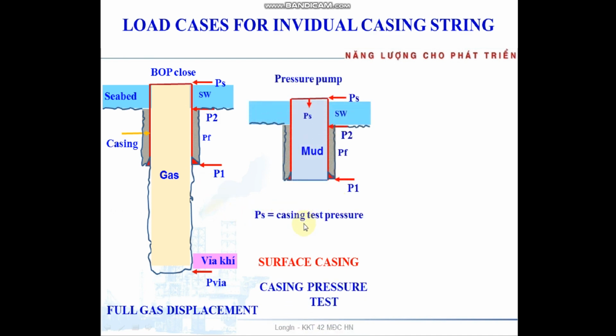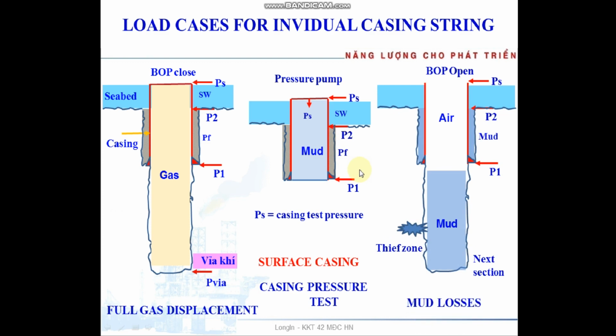For the casing pressure test, we apply the casing test pressure on the surface. Inside the casing is full of mud. Outside the casing we have seawater and pore pressure. We calculate 3 points. Why do we calculate 3? Because something changes the fluid, so we must calculate there. For example, from surface to seabed, seawater. From seabed to shoe we have formation.